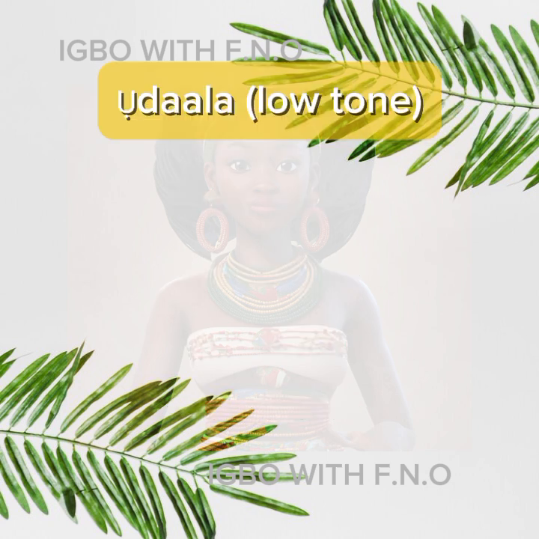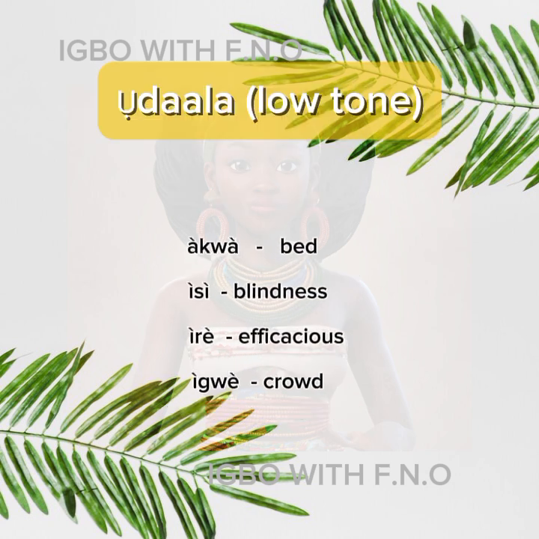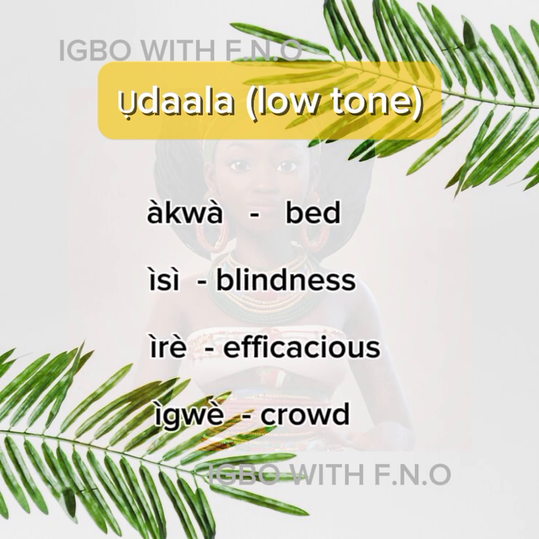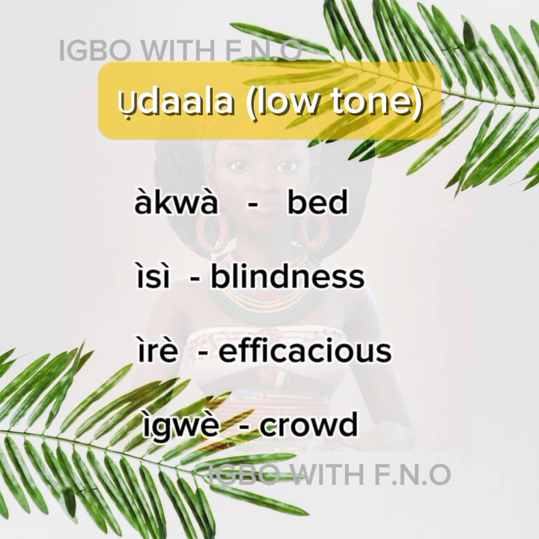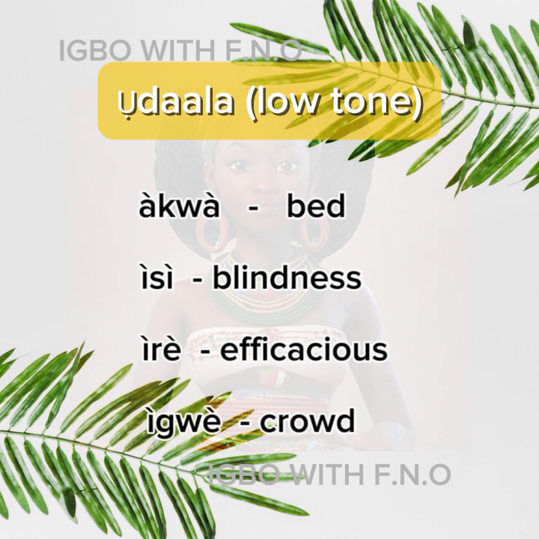Okay, next one is odala, low tone. Odala, ala is low or down in Igbo. Ala, oda is tone. Odala. So for odala, we have akwa, akwa. If you observe, the pitch is low. Akwa, isi, isi, ire, ire.